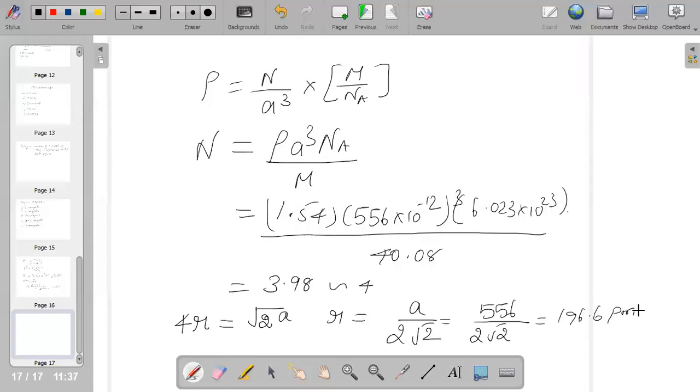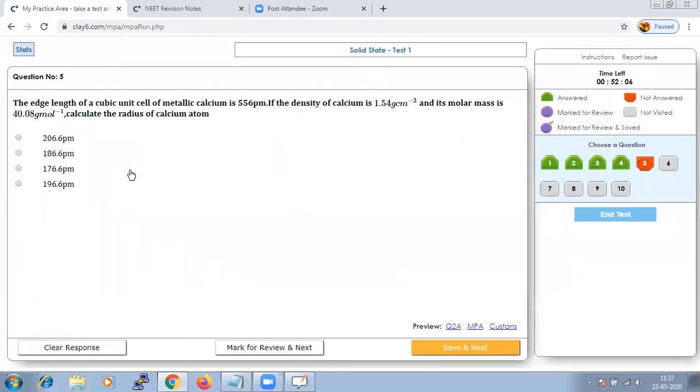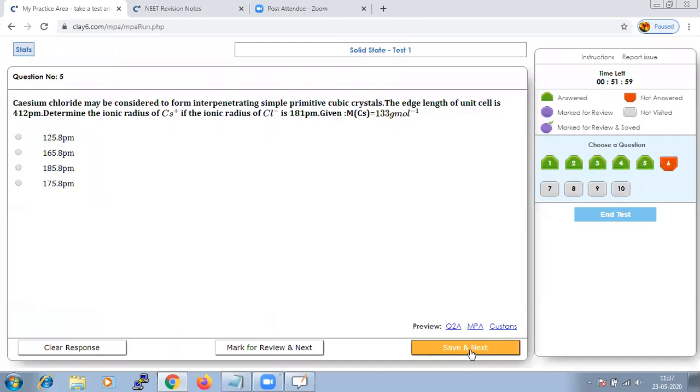So this is just a direct application of your formula, and all the values are mentioned in the question. So our answer is 196.6. So it should be our fourth option. Let us save that and go to next.